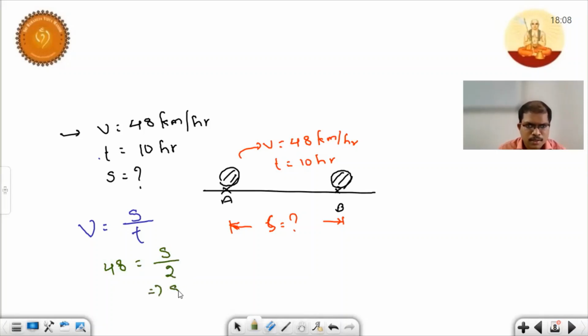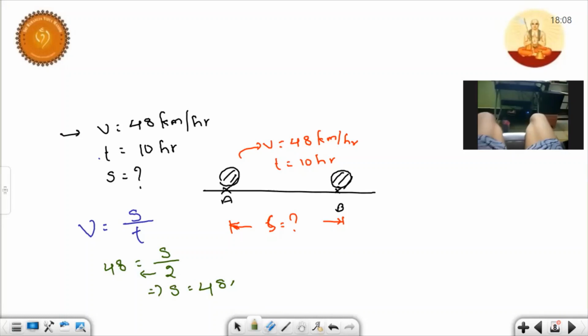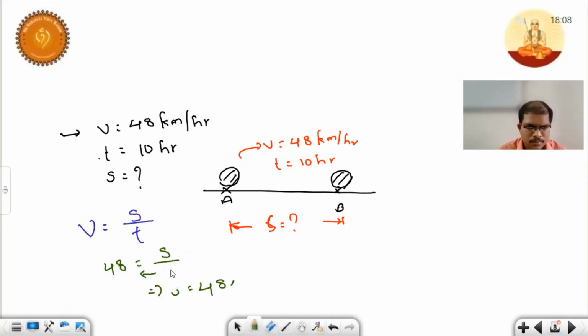So from here distance S is equal to speed into time. Sorry children, here time taken is 10 hours. So 48 into 10. So what is the answer? 480 kilometers. So what is the distance from here to here? 480 kilometers. Okay children, let's try another one.